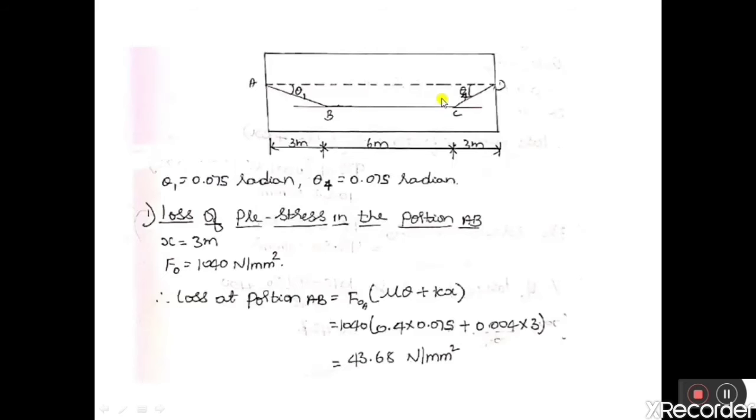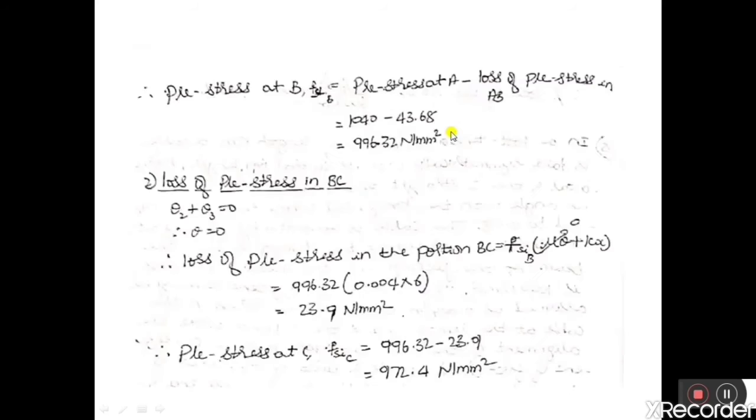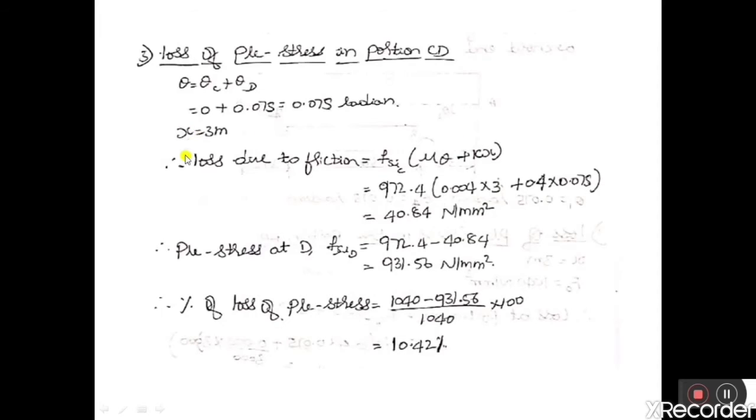So x is equal to L, so L is equal to 3 meter. From C to B, the span is 3, so x is equal to 3. Therefore, loss due to friction, FSI at C. FSI at C means we are calculating the loss of friction between C to D, and we know the initial pre-stress at C, which is 972.4 Newton per mm square.